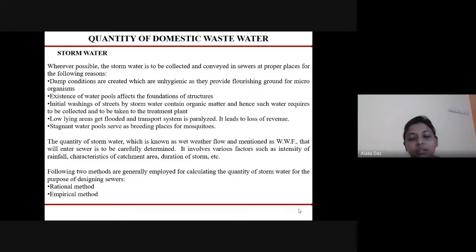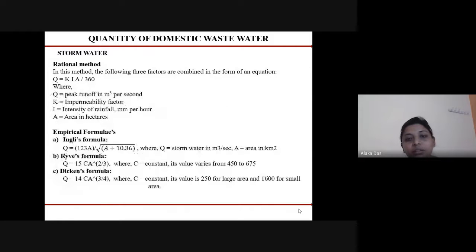So it involves various factors such as the intensity of rainfall, characteristics of the catchment area, duration of storm, etc. We use two methods for quantifying the quantity of storm water for the purpose of designing the sewer. One is the rational method and the second is the empirical method. In the rational method, we quantify the stormwater quantity by using the following equation, that is Q equals KIA upon 360, where Q is the peak runoff, K is the impermeability factor, I is the intensity of rainfall, and A is the area in hectares.